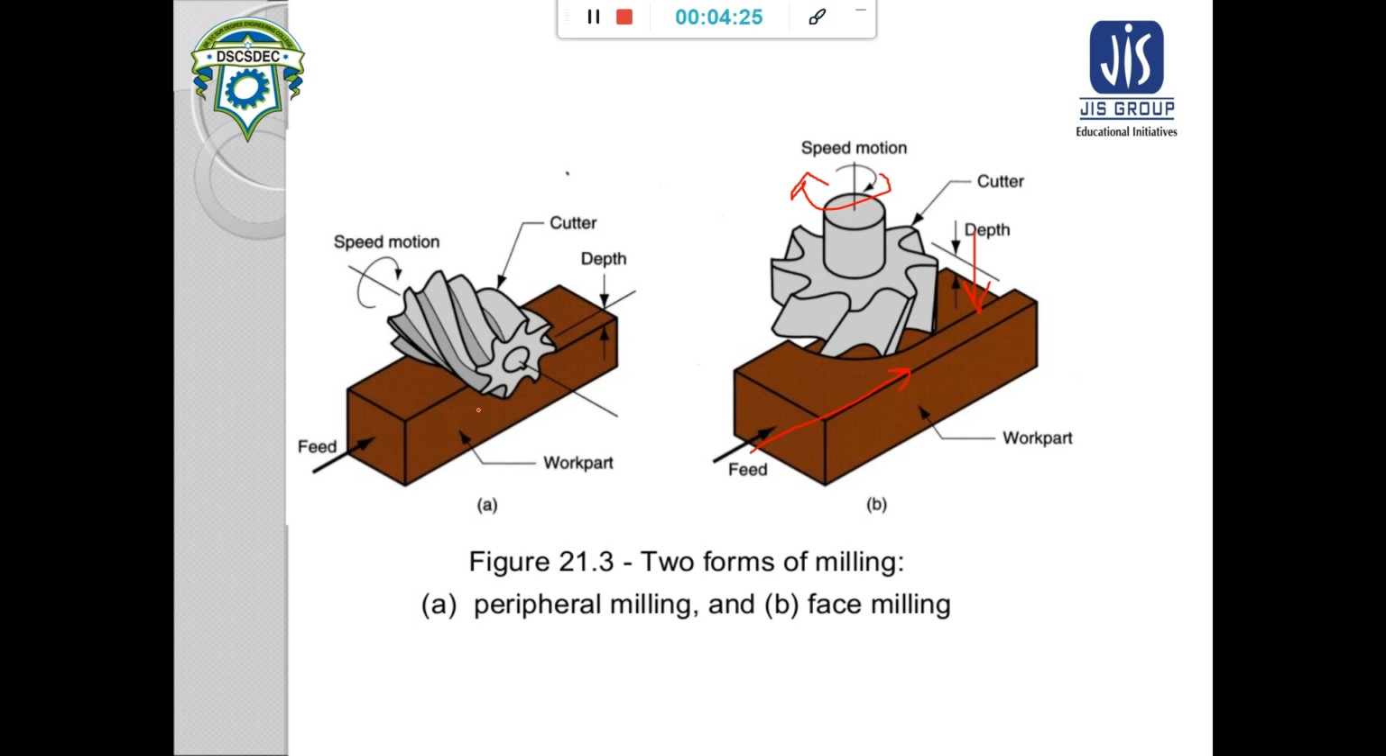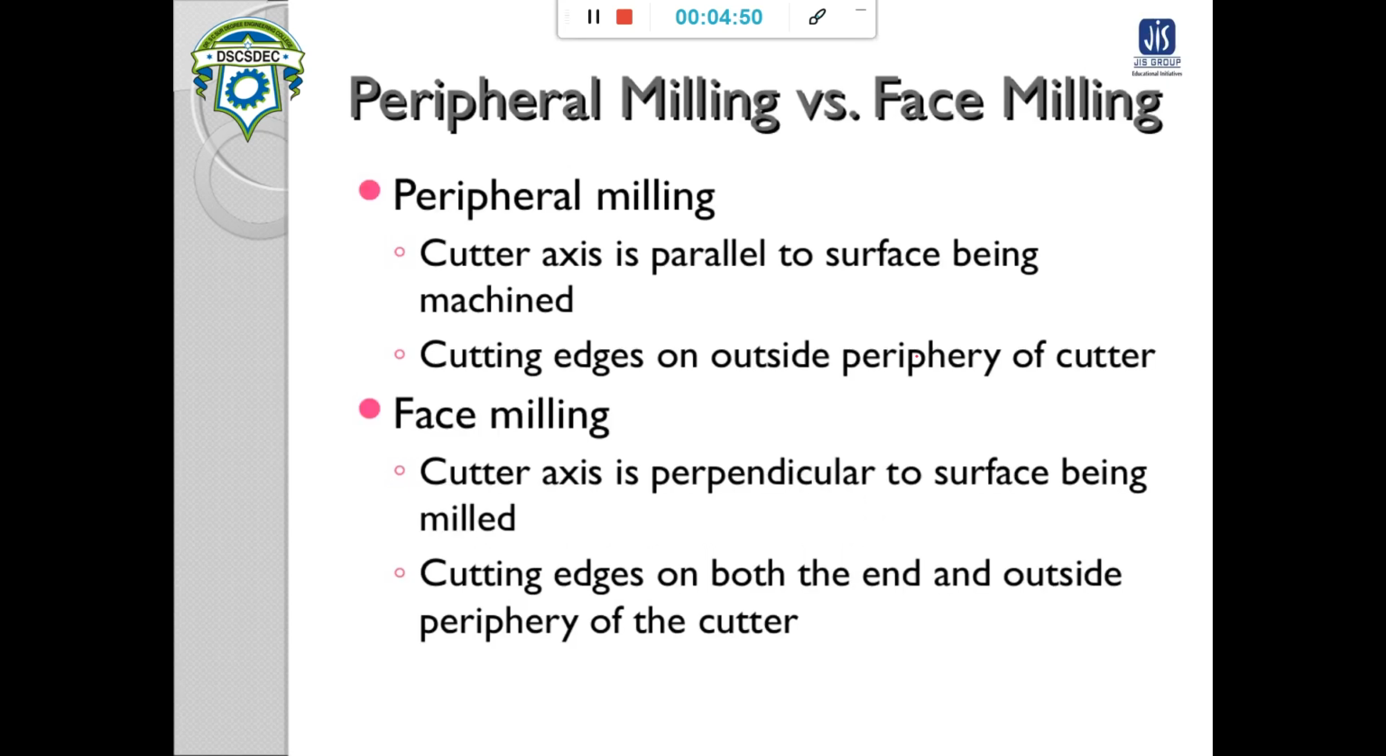But in case of peripheral milling, see the axes. First, this is your feed axis, this is your speed of motion, or primary cutting motion axis, and this is your depth axis. These are the three axes, but here the axes are somewhat different, so the names are different. In peripheral milling, the cutter axis is parallel to the surface being machined.